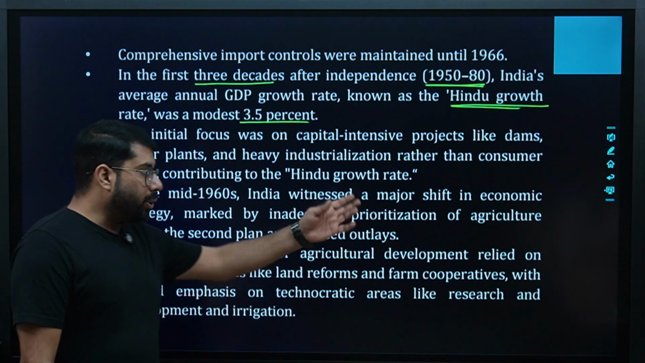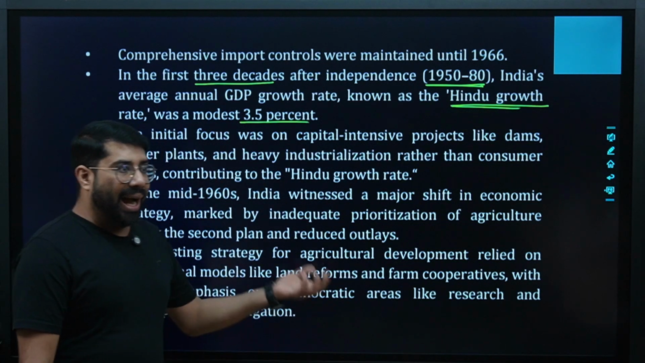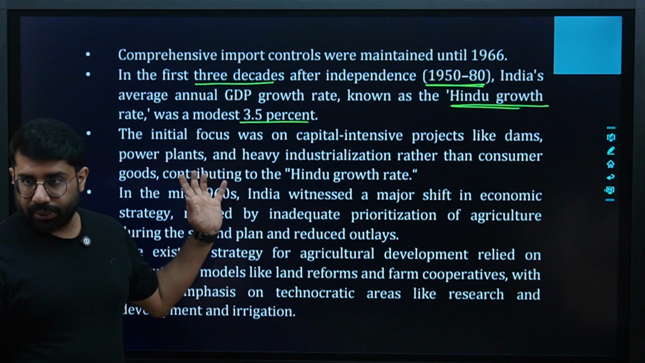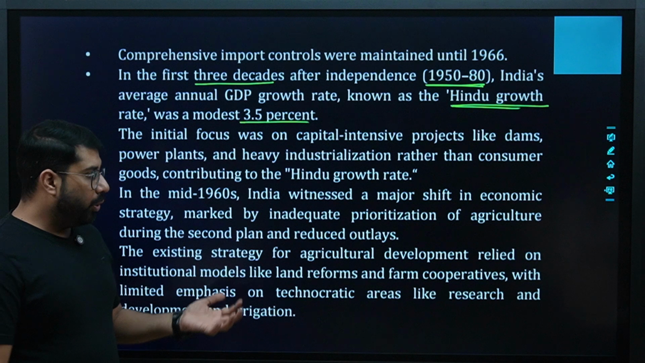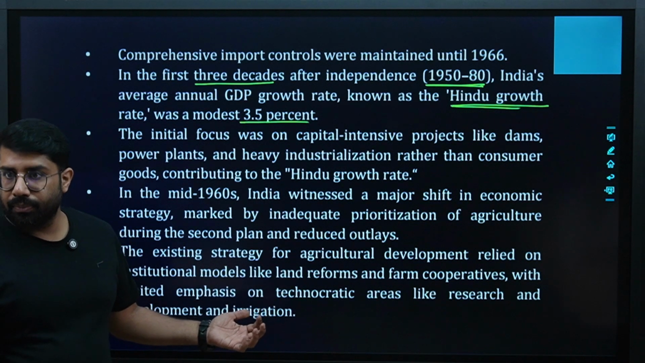But because of the shift in our priorities, development of the agriculture sector was left to things like land reforms. Like, when we make the changes, then only agriculture will develop. So we were not doing research and development as required. Are we clear? Yes or no?